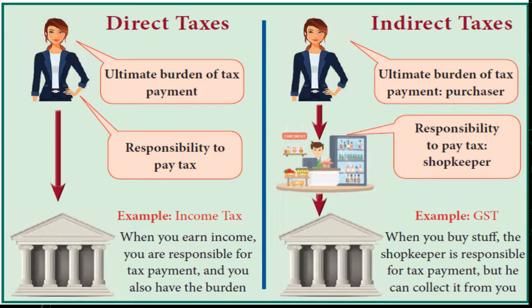When you are buying something from the shop, the sole responsibility of paying the tax lies in the hands of the shopkeeper, but he will not pay the tax directly, he will collect it from the purchasers. These are the differences between direct tax and indirect tax. We will be seeing in detail about both these taxes in the next topics.